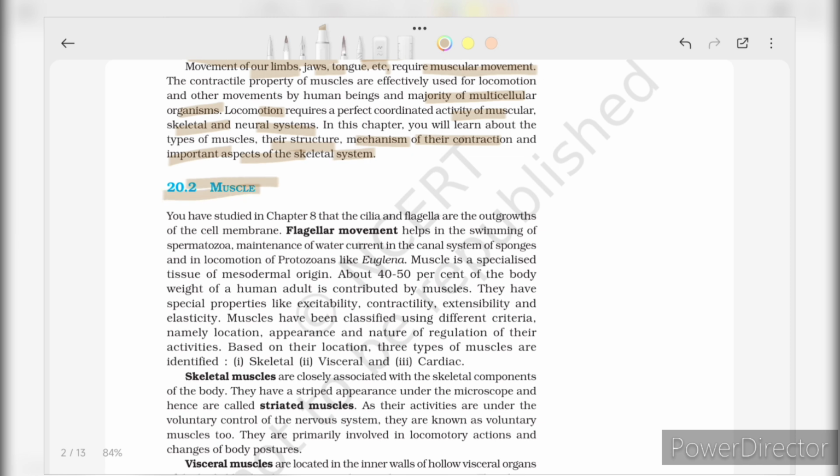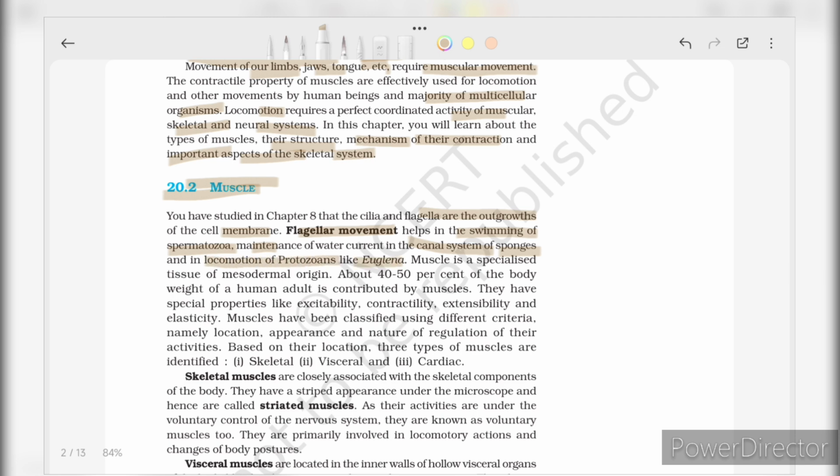We have studied in chapter 8 that cilia and flagella are outgrowths of the cell membrane. Flagellar movements help in swimming of spermatozoa, maintenance of water current in the canal system of sponges, and locomotion of protozoans like euglena.